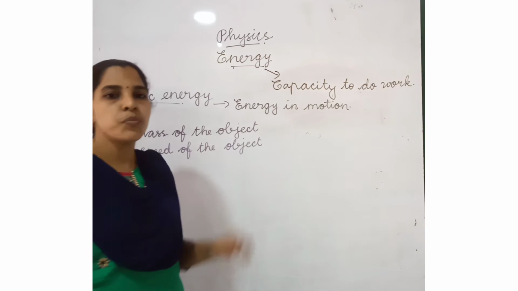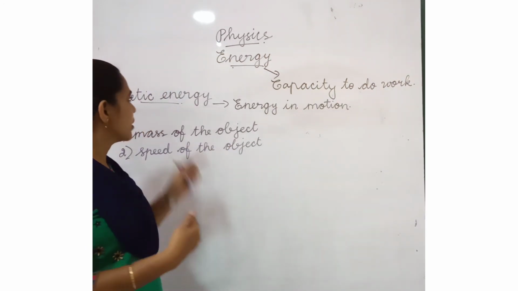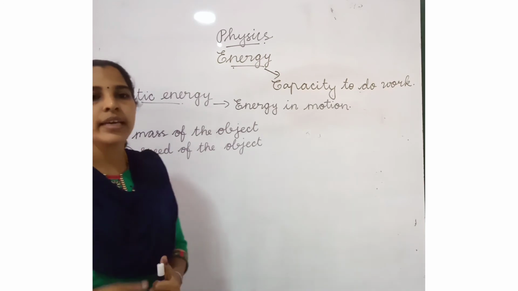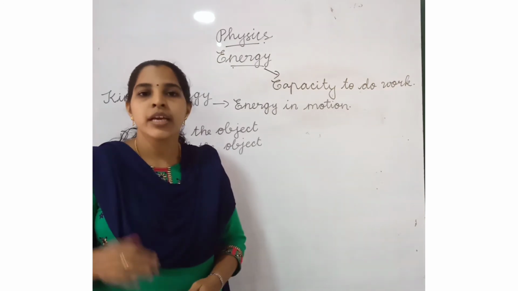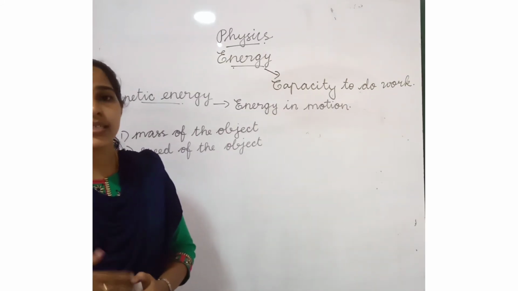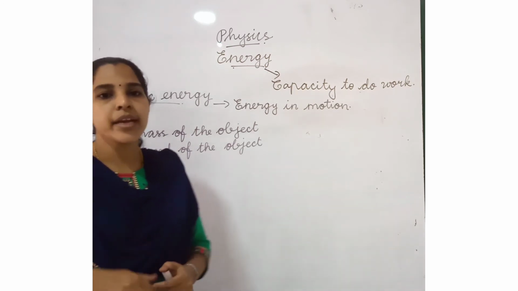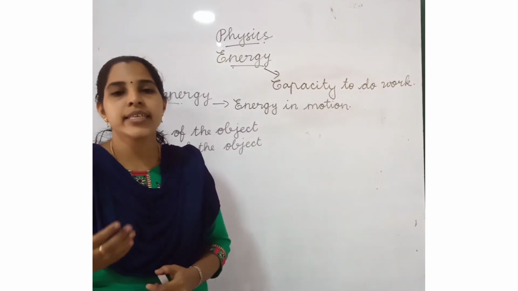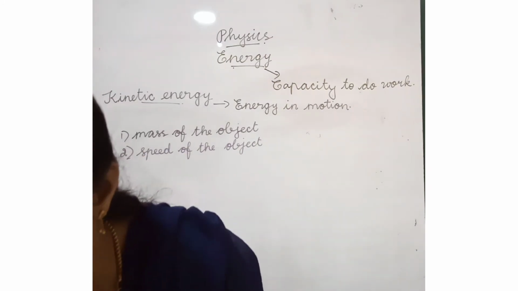What is the meaning of mass of the object? According to the mass, the kinetic energy increases. If the mass is more, the kinetic energy is more. The speed of the object: if the speed is more, the kinetic energy is more. Okay, for example,